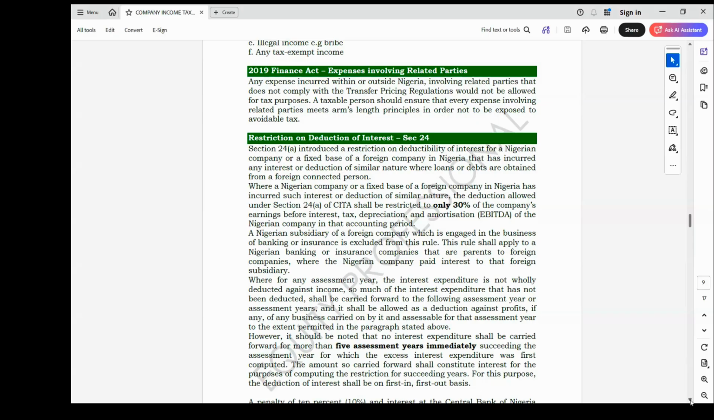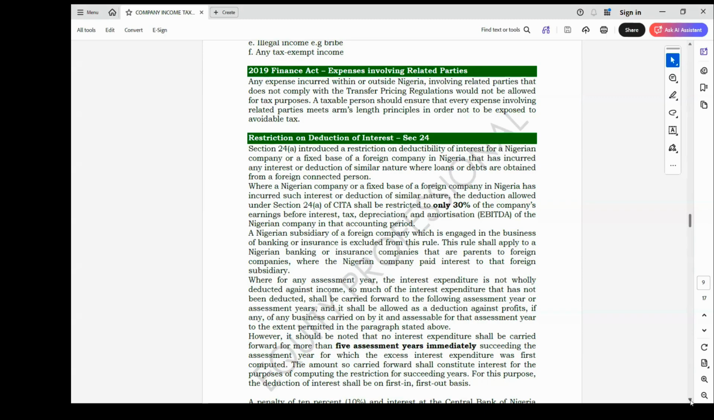You have calculated 30% of EBITDA, and it happened to be 500,000. But the total interest is supposed to be 800,000 naira. That means you'll be left with 300,000 naira. So that 300,000 will be transferred to subsequent years after that year of assessment for a maximum period of 5 years, on a FIFO basis, on a first in, first out basis.